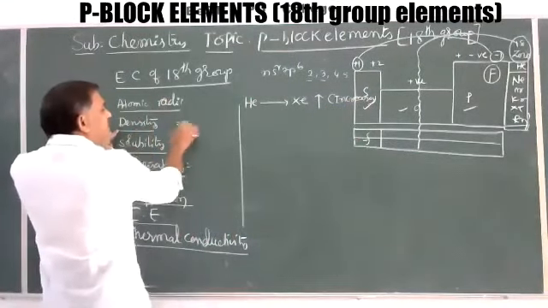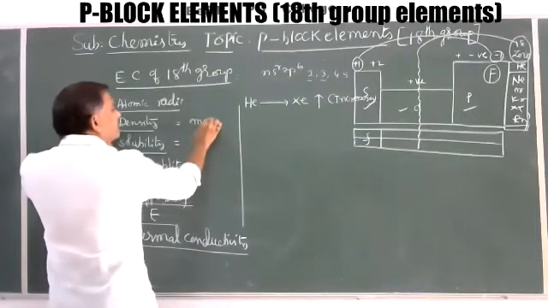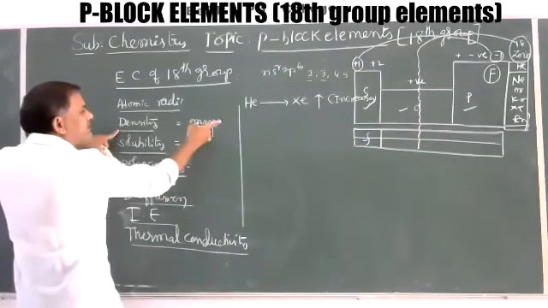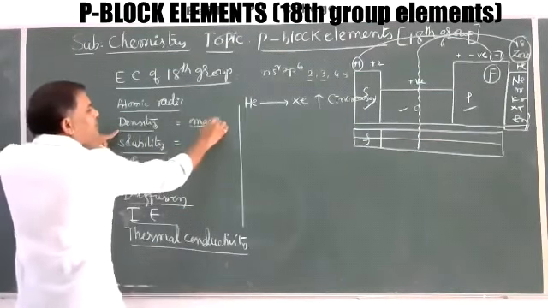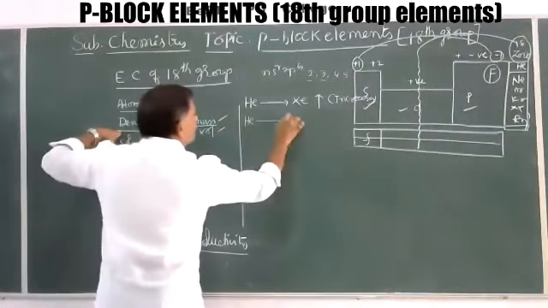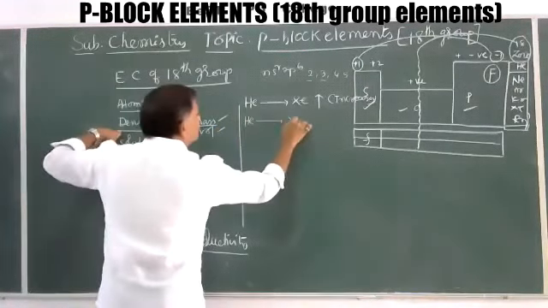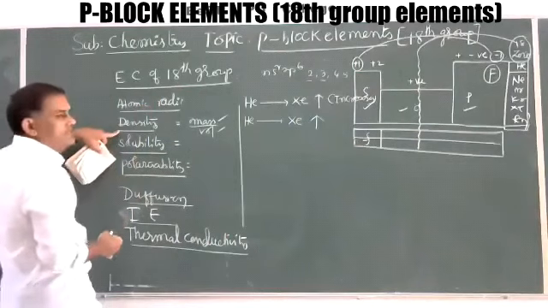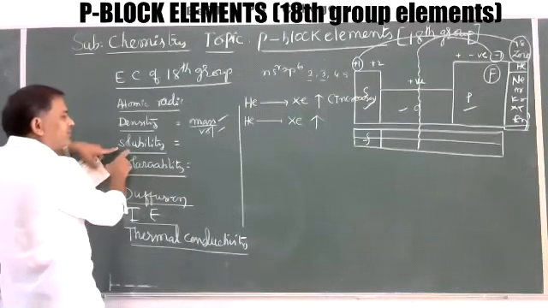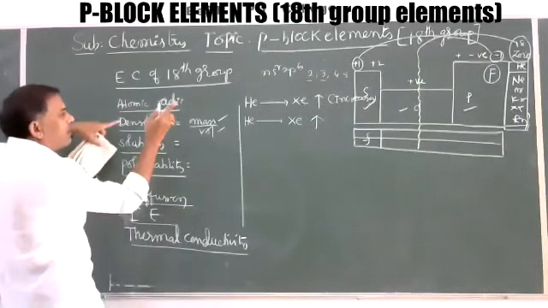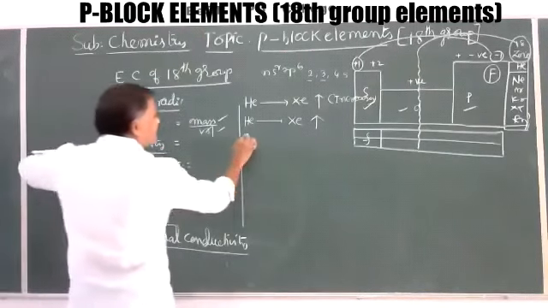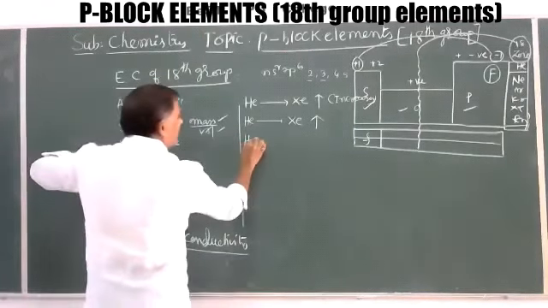Whenever atomic size increases, density is equal to mass by volume. Whenever atomic size increases, simultaneously volume increases, and proportionately mass also increases. That's why from helium to xenon, density increases because atomic radii increases. Now, whenever atomic mass increases, van der Waals forces, generally between all these elements that are monoatomic gases, weak van der Waals forces are there. Solubility increases from helium to xenon.